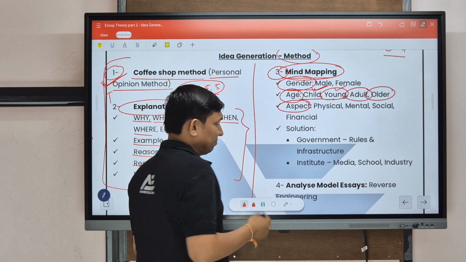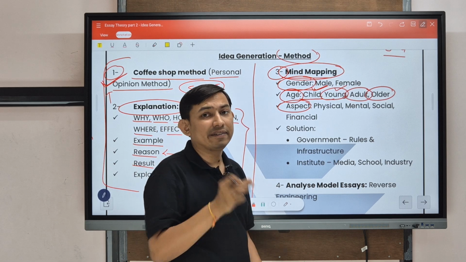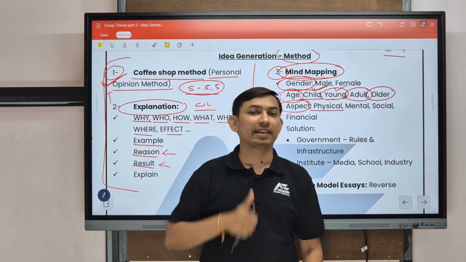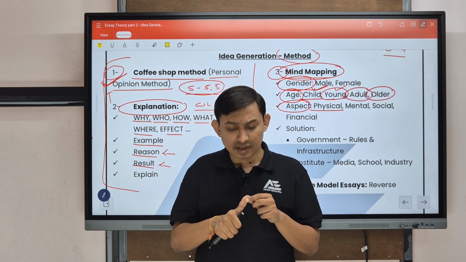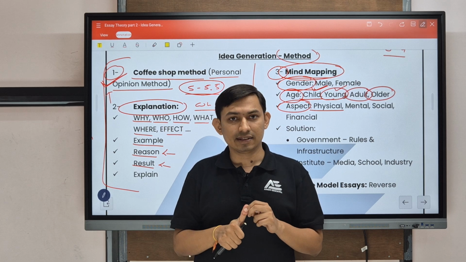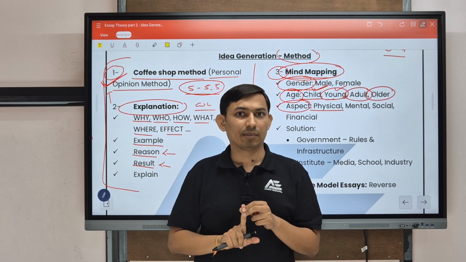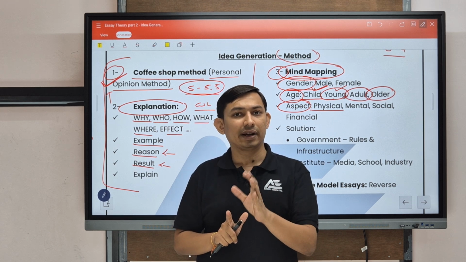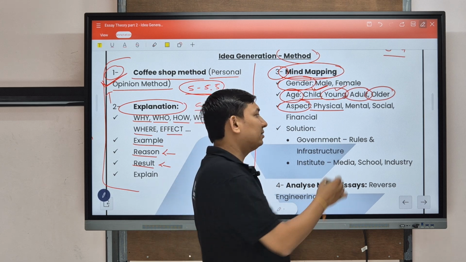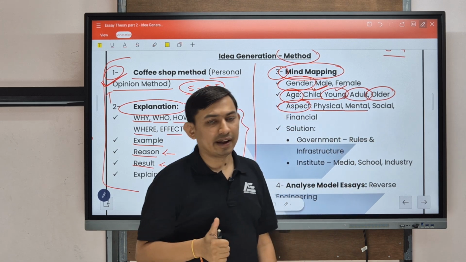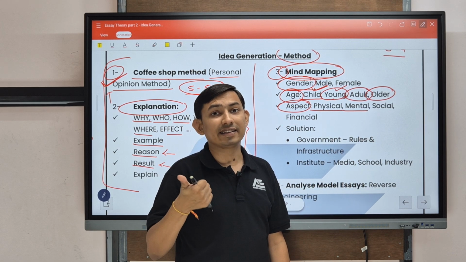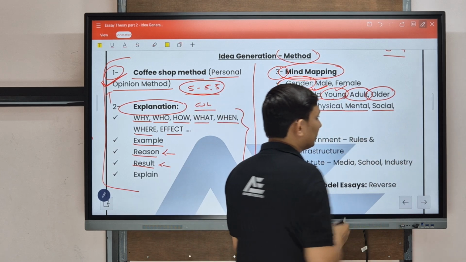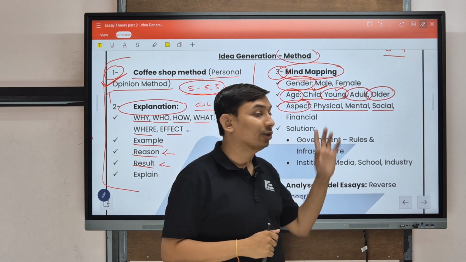Now in another way, from the perspective of different aspects, like physical, we can say that convenience. What do you mean by that? Convenience means we can easily pay the bills, do advance booking, train booking, bus booking, like that. So all types of convenience are possible because of the internet. In terms of mental, entertainment and leisure time activity, we can say that. So it is related to mental, social, communication. Yes, these are the unique ideas.